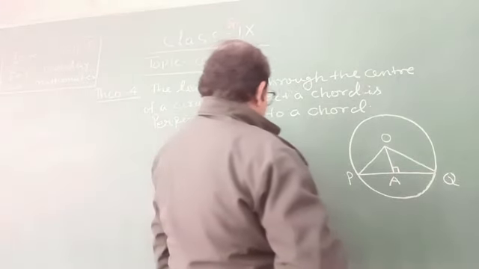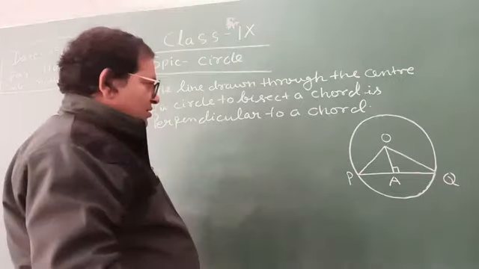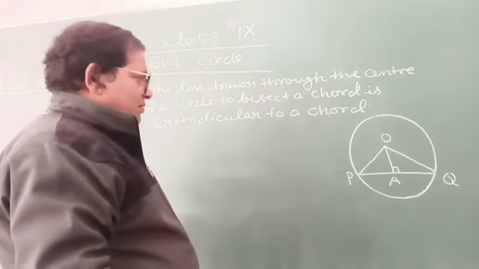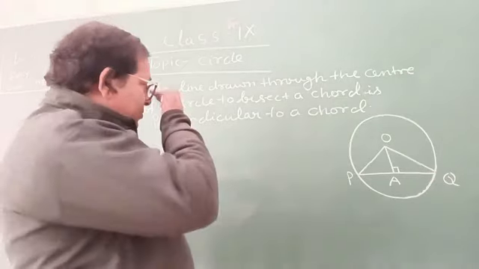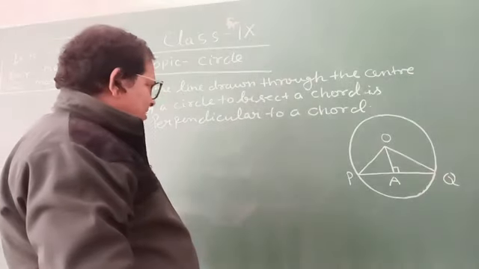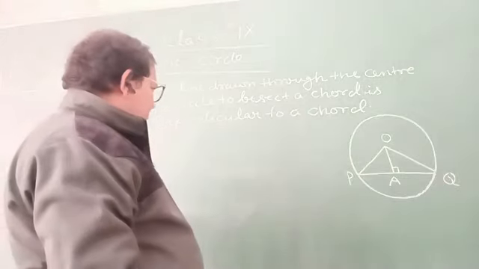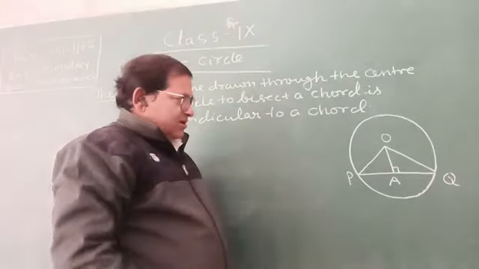The line drawn through the center of a circle to bisect the chord is perpendicular to the chord. It means